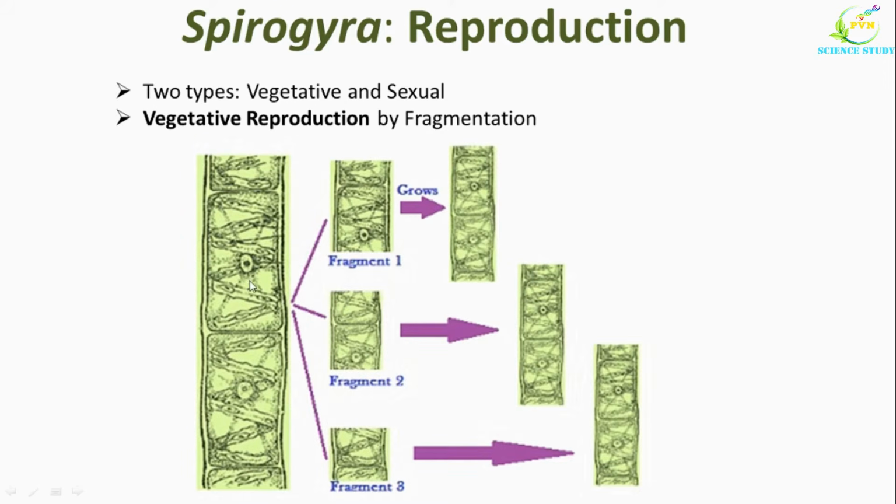Spirogyra filament is broken down into small fragments due to accidental breaking or due to softening of cross walls between the adjacent cells into its constituent parts, and it is converted into small fragments. Later on, each fragment is divided, redivided, and it develops into the new filament of Spirogyra. In this way, the new filaments are produced from the older part by the fragmentation process.